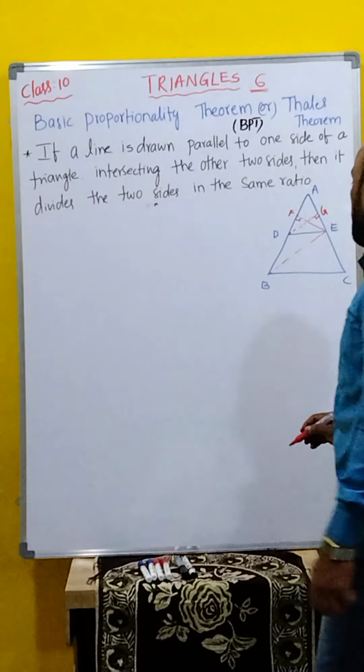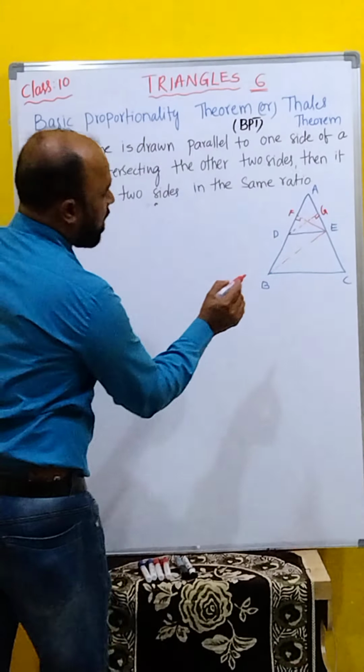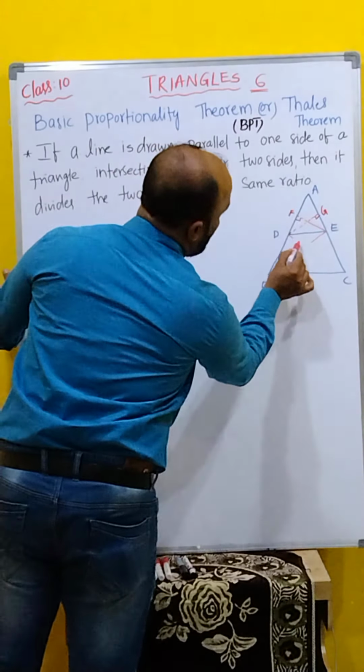EB also joining, and finally CD also join here. Clear, children? Now construction is done. Now using this figure we have to prove AD by DB is equal to AE by EC. This is a very important theorem.